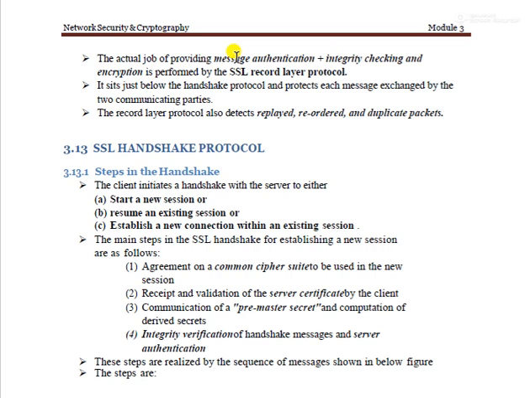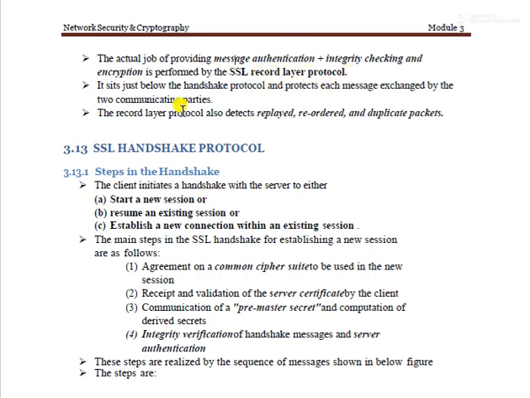So here is the actual process of authentication. Authentication and integrity checking, and integrity means checking whether any message error or loss happens, will be done by your SSL record layer, and it will also perform encryption. It sits just below the handshake protocol and protects the message exchange between the two communicating parties, made by the secure record layer, the SSL record layer.